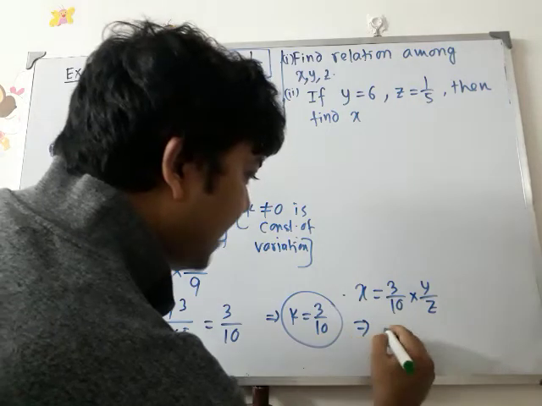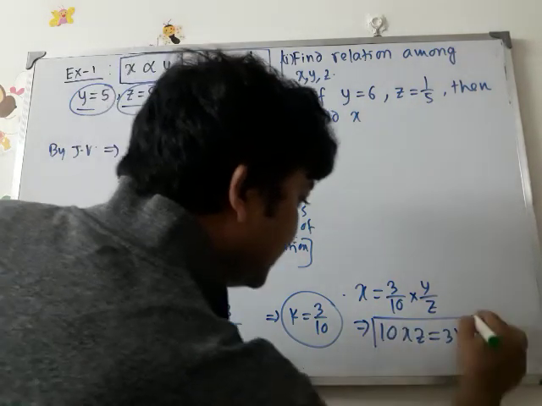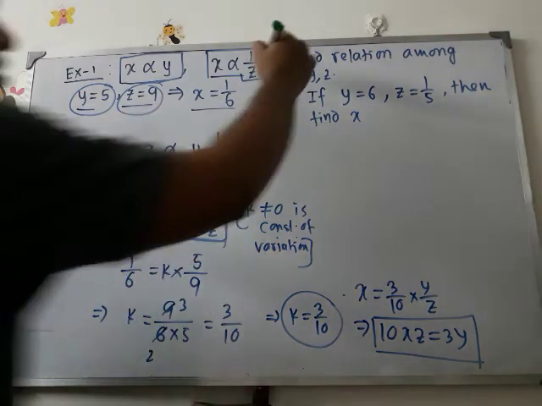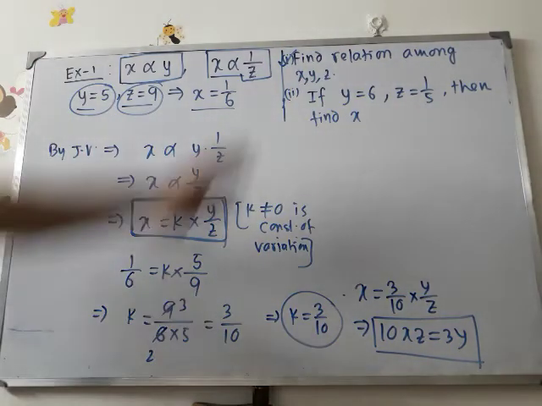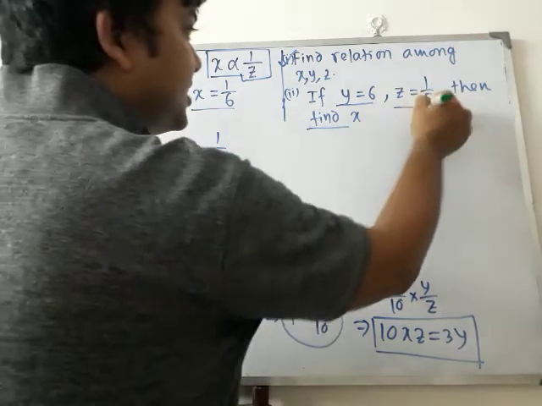So ultimately we have 10xz equals 3y. This is the relation among the quantities x, y and z. Got it? So the first question is done. Now we have to find the value of x when it is given that y equals 6, z equals 1 by 5.